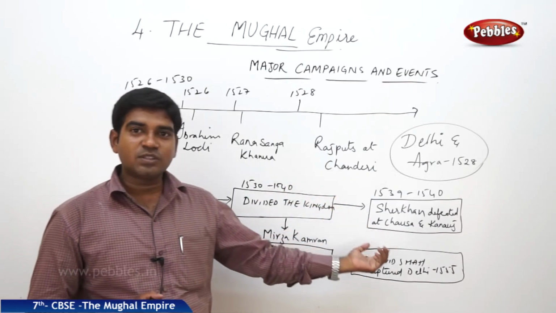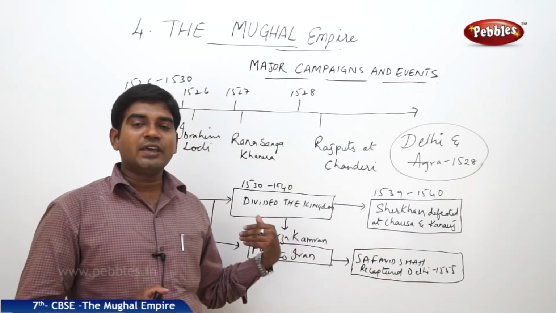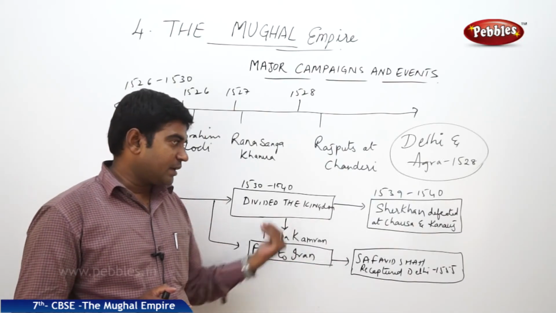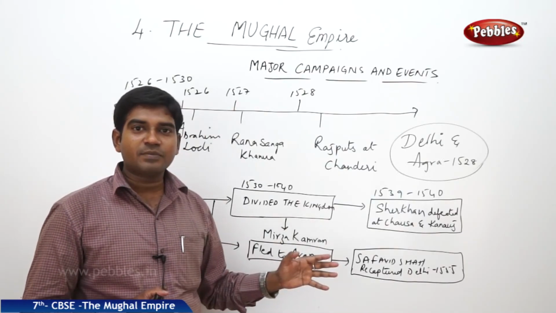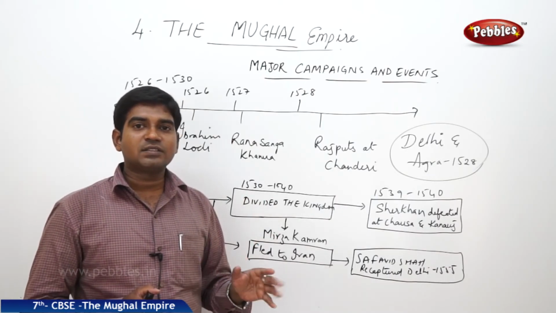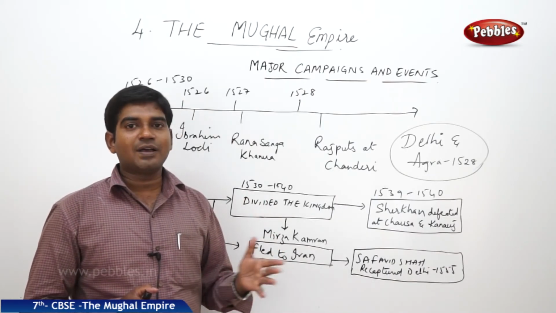So he took shelter with his friend, the Safavid Shah, and with his help, in 1555, he came back, attacked Sher Khan, defeated him, and recaptured Delhi. But the unfortunate thing is, in the very next year, he passed away.